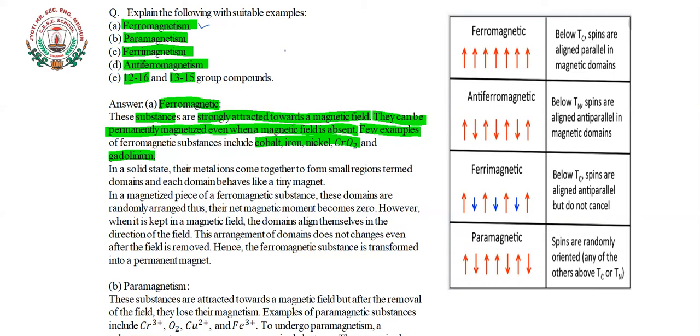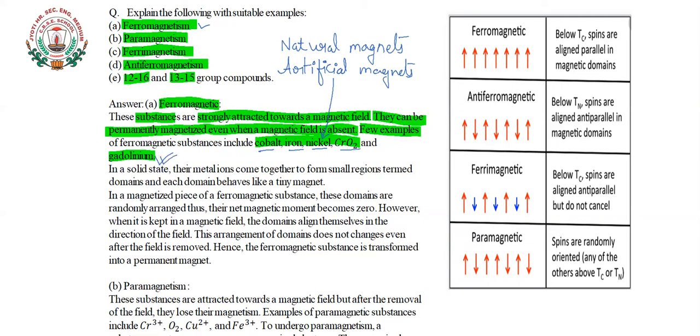Okay, if you remember, in class 11 there were two types of magnets: natural magnets and artificial magnets. So these artificial or man-made magnets are made by using these metals only, such as cobalt, iron, nickel, chromium oxide or gadolinium.